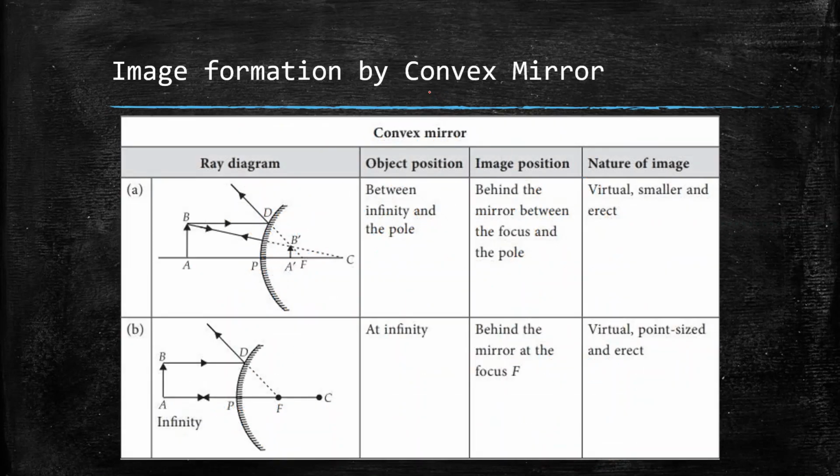Now let us come to the image formation by convex mirrors. In the first case, we can see that when the object is between infinity and the pole, the image is formed between the focus and the pole. The image is virtual, smaller and all that. In the second case, when the object is at infinity, then the image is formed at the focus. The key note is that in both the cases, the image is virtual and it is positioned behind the mirror. It is positioned always behind the mirror.